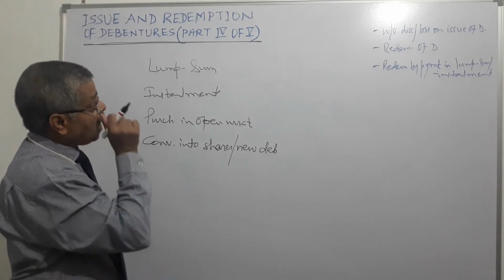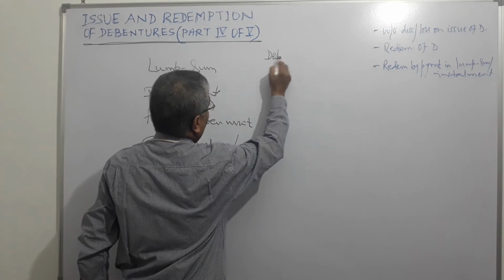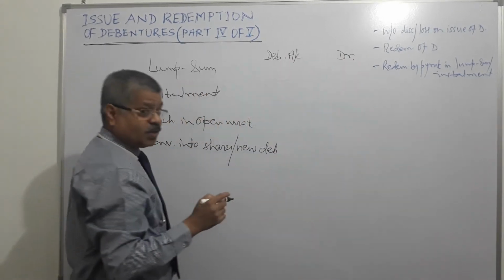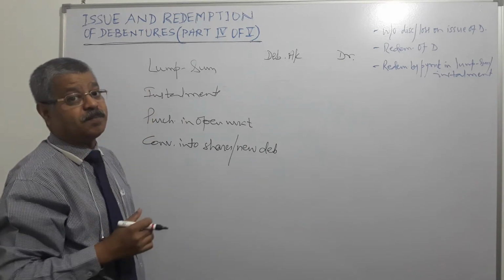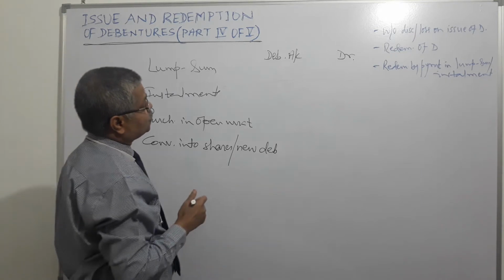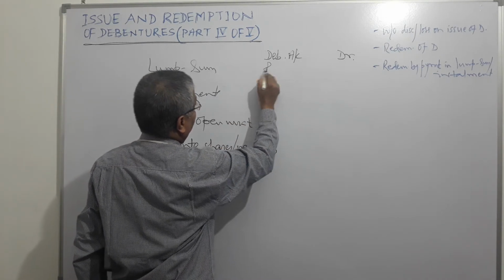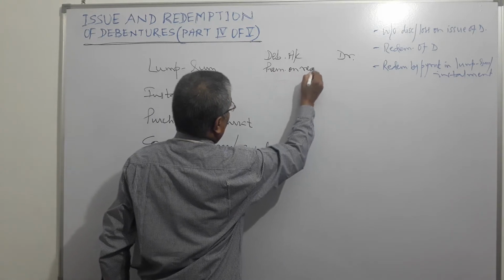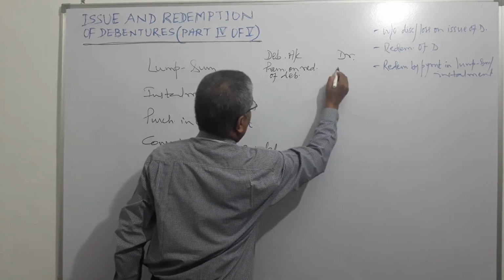Now we go to the lump sum only, but when redemption is at premium, then what will happen? Here, debenture account debit and one more account will be debited because it is being redeemed with premium. The second account debited will be premium on redemption of debenture.